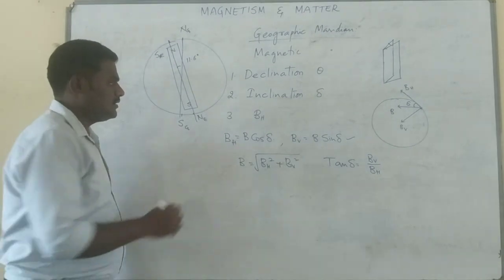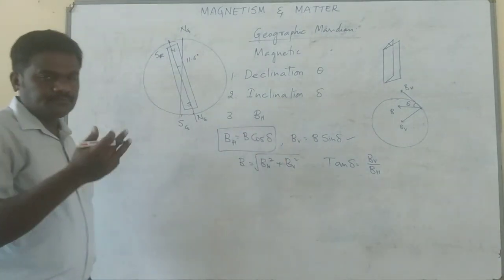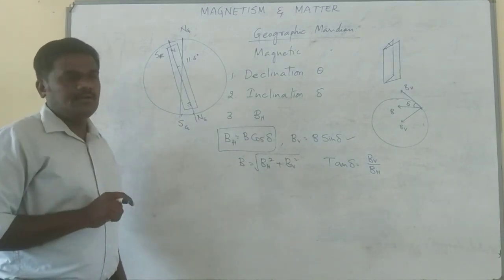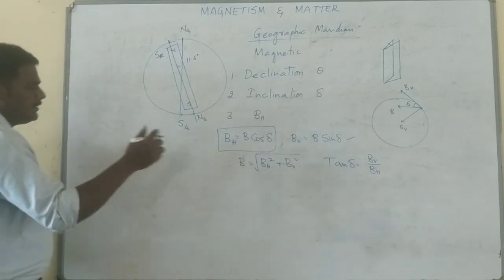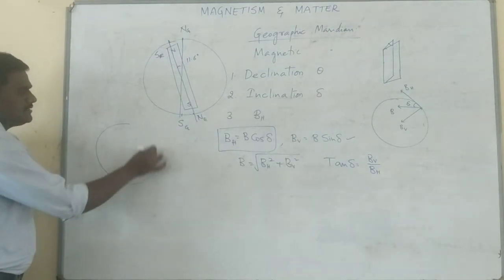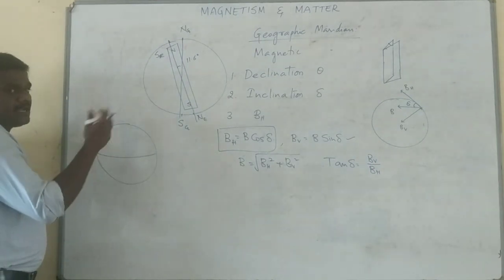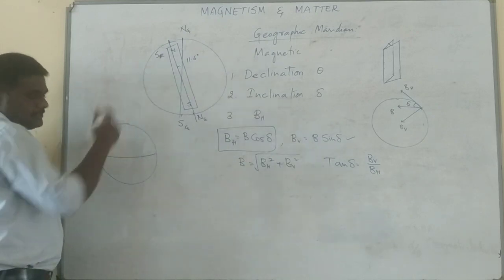Now take this formula. For what angles is cos maximum? Cos is maximum when dou is equal to 0. When dou is equal to 90, cos is minimum. Now take that into account. Let us discuss. Now this is known as the equator. Again, the equator can also be defined in two ways: one is the geographic equator, the other is the magnetic equator, same as meridians.